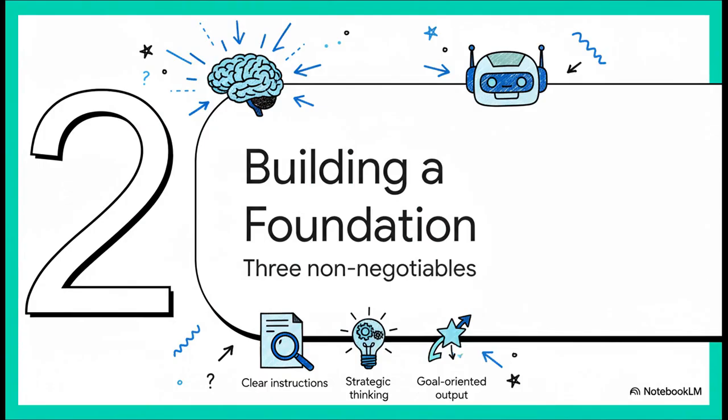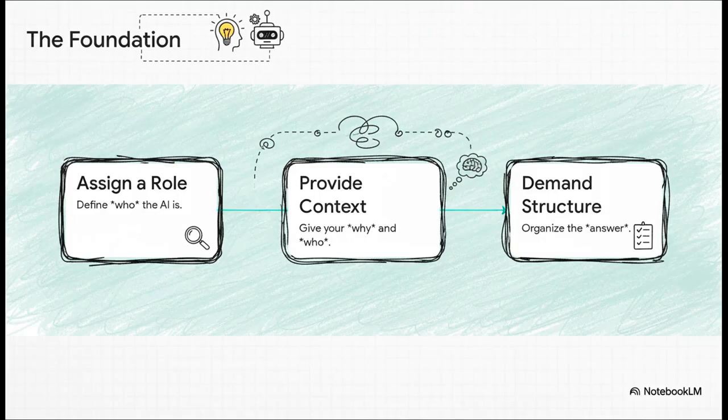Okay, time to build that foundation. These next 3 rules, they are the absolute non-negotiables. You do these 3 things and you will get better results every single time. Just remember these 3 words: role, context, structure. You tell the AI who it should be, you explain the situation, and you tell it exactly how you want the answer organized. You get these 3 things right, you're already 90% of the way there.